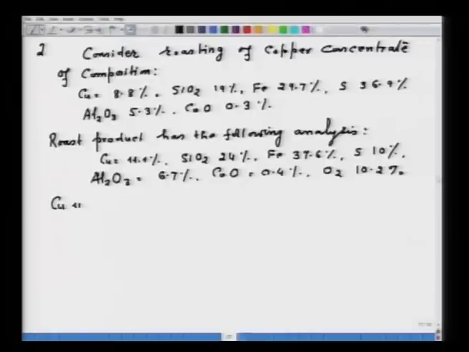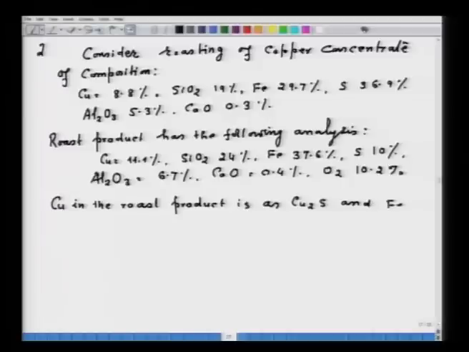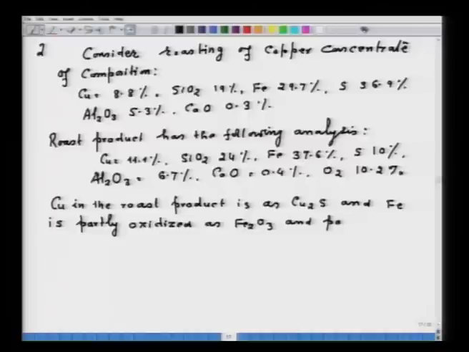Now, some conditions are given. Copper in the roast product is as Cu2S, and note iron is partly oxidized, as Fe2O3 and partly as Fe3O4.